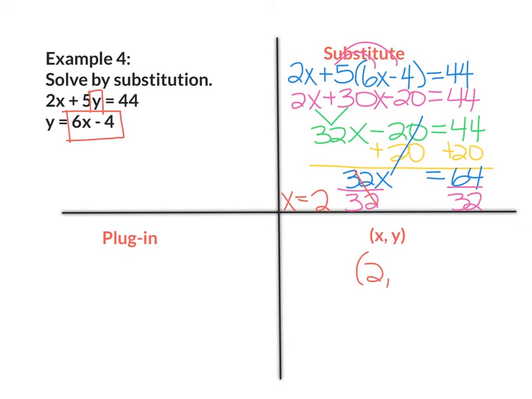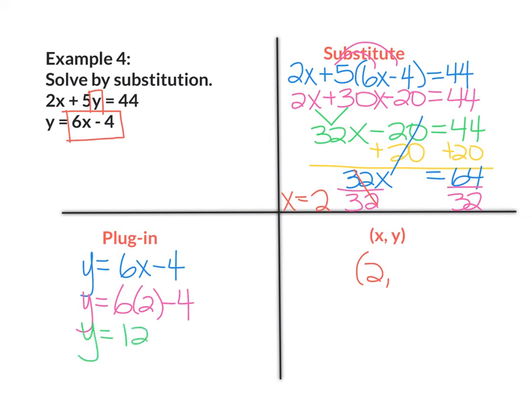Now I'm going to rewrite the second equation, which is y equals 6x minus 4. Now I could have plugged it into either equation, but the second one is easier. So wherever there's an x, I'm going to replace it with a 2. So I have y equals 6 times 2 minus 4. So y equals 6 times 2 is 12. Bring down negative 4. So y equals 12 minus 4 is 8. So y equals 8. So the solution to this system of equations is 2, 8.